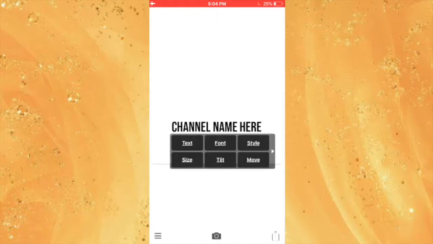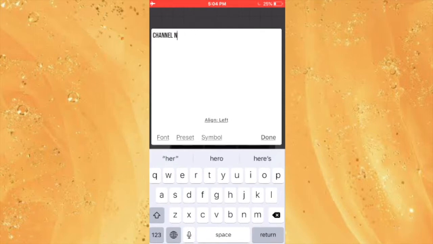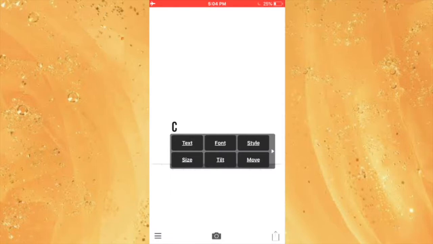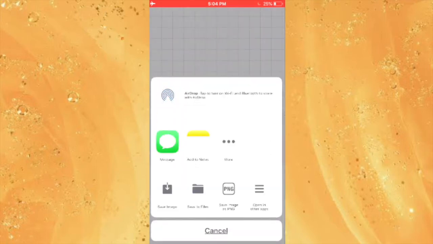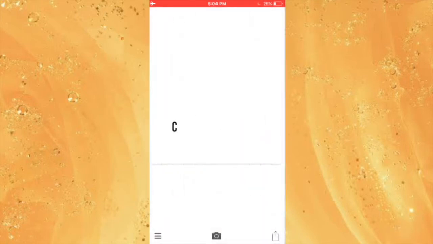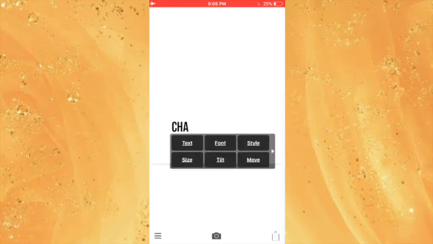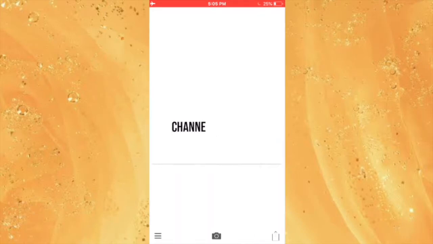Then what you want to do is click on it and then click on text and delete everything except for the letter C or the first letter of your text. Then you want to save that. Then repeat that process, typing every single letter and then saving it. And yeah, I'm just gonna speed this process as you guys can see.